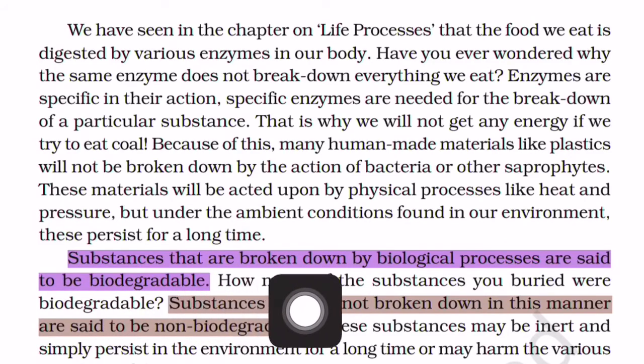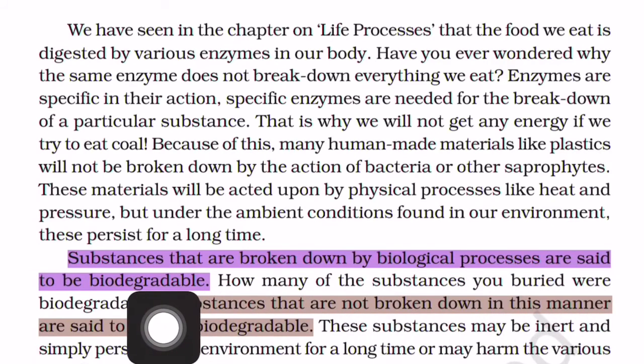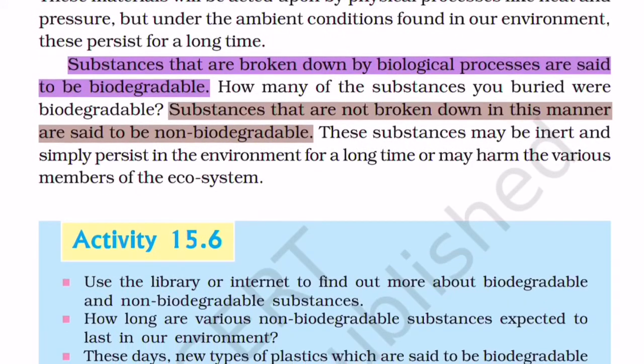Substances that are broken down by biological processes are said to be biodegradable. That means those substances which are degraded by microorganisms are called biodegradable substances. So for example, you can take vegetable waste, paper, a piece of wood, etc. These are examples of biodegradable substances. How many of the substances you buried were biodegradable?